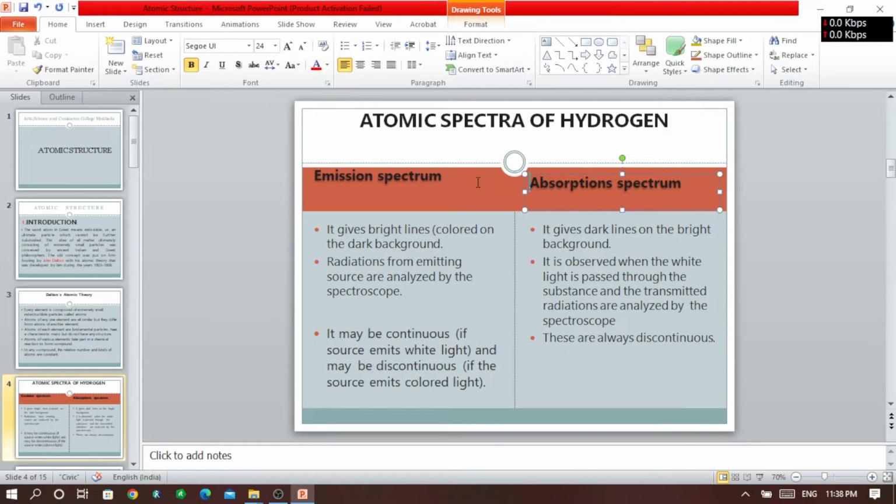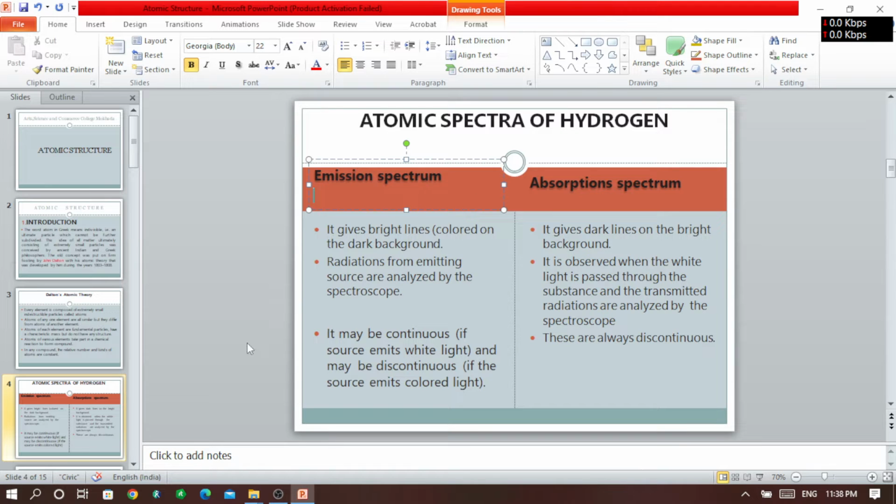In emission spectra, energy is released, and the atoms from a higher state come to the ground state after the emission of energy. In absorption spectra, energy is absorbed and the atoms go to a higher excited state.